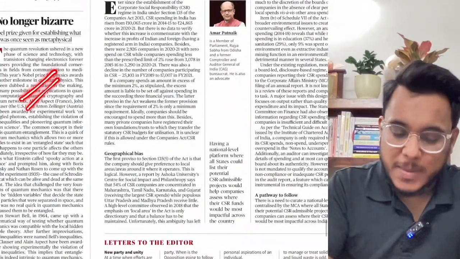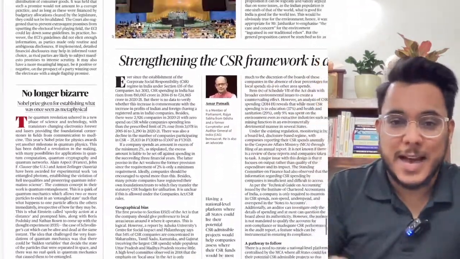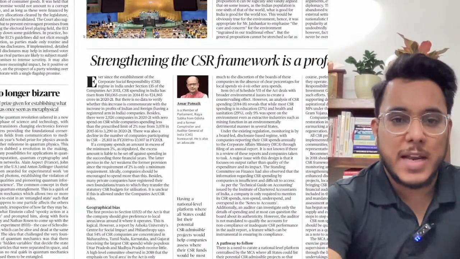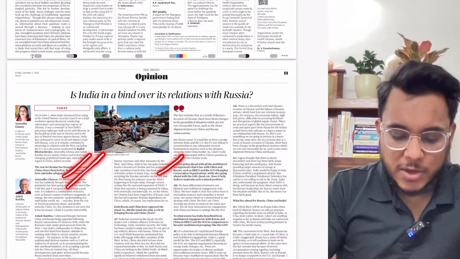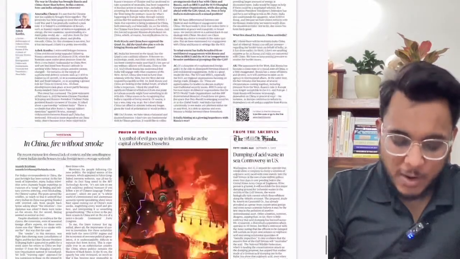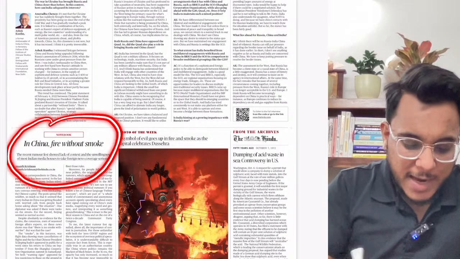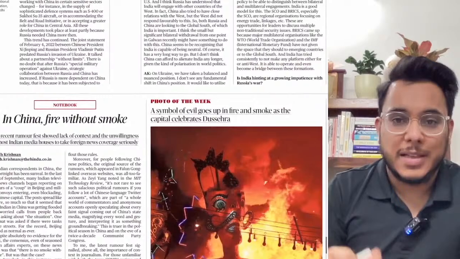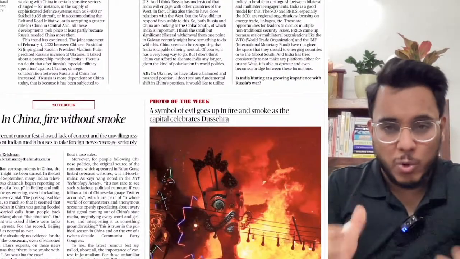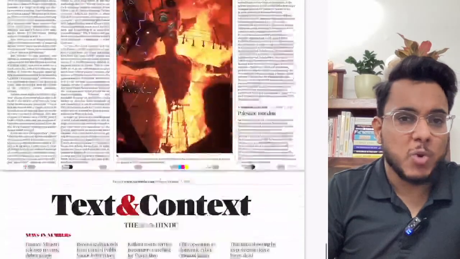Then no longer bizarre. So guys, this particular article talks about the Nobel Prize that has been given in physics, which we already discussed in much detail in yesterday's newspaper also. Then, is India in a bind over its relationship with Russia? So we'll see this particular article also with respect to India's foreign policy. In China, fire without smoke. So guys, this is a notebook article. In the notebook article, the writer gives some of their own personal accounts. The article is not important for the examination, so no need to go too much into the detail.